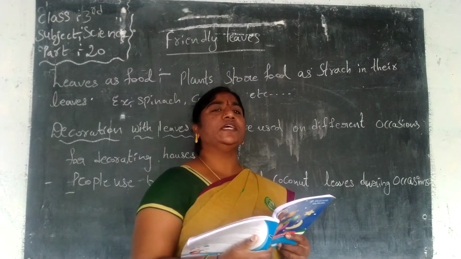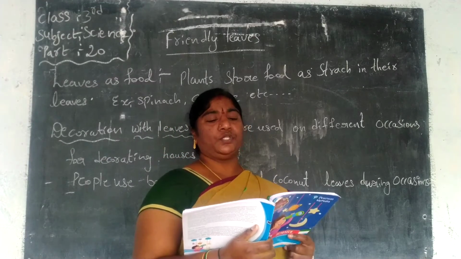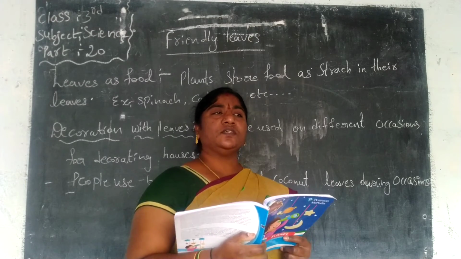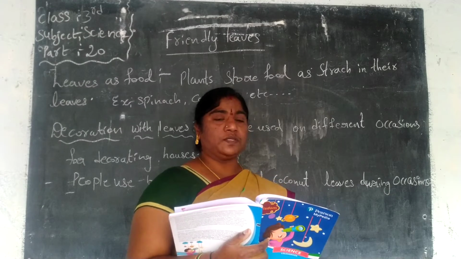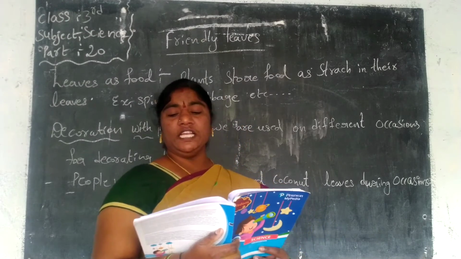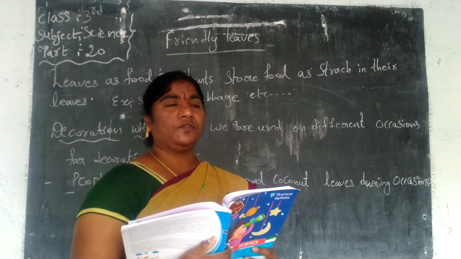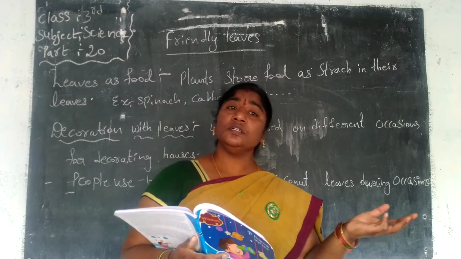We take them as curries. Which ones? Spinach, palakura, cabbage, fenugreek, menthi, amaranth, different types of leaves, and sorrel leaves. We prepare cooking with dal or without dal.